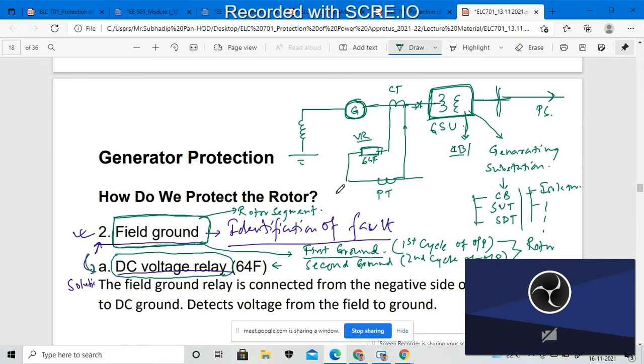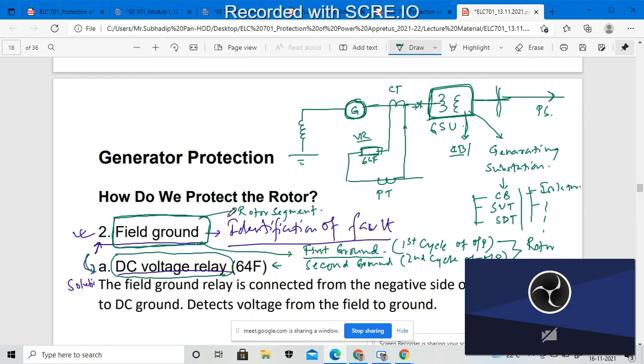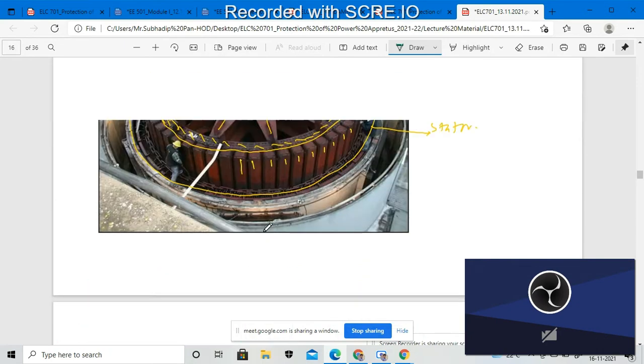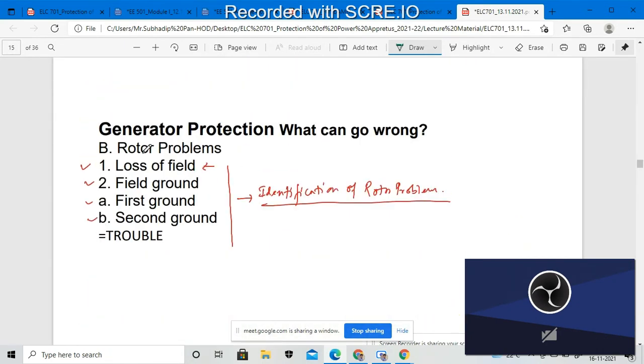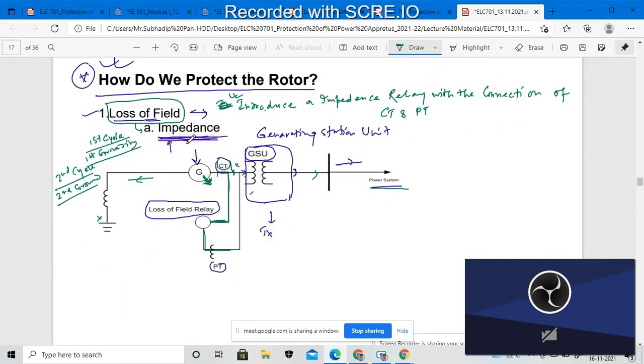So this is the circuit representation. How would I resolve the rotor protection? For rotor protection, what is the identification of faults? There are two different types of faults: loss of magnetic field, and field grounded. Field grounded is divided into two different segments. This is the identification of the problem, the generalized problem that arises inside the rotor segment, and this is my solution: how could I protect the rotor segment from any such fault?